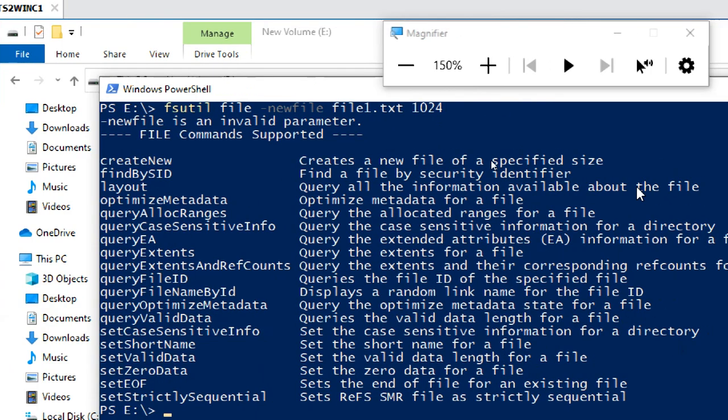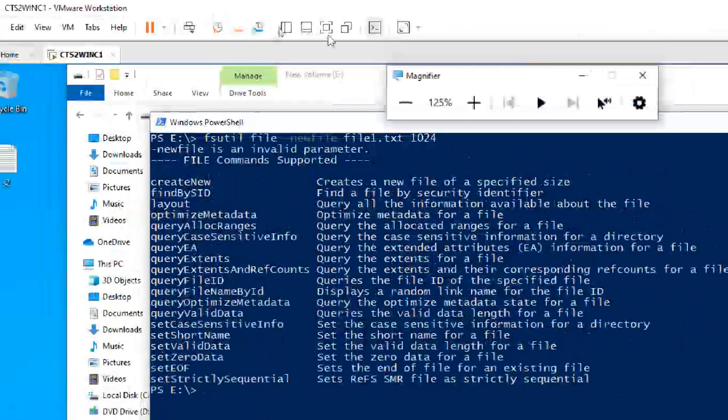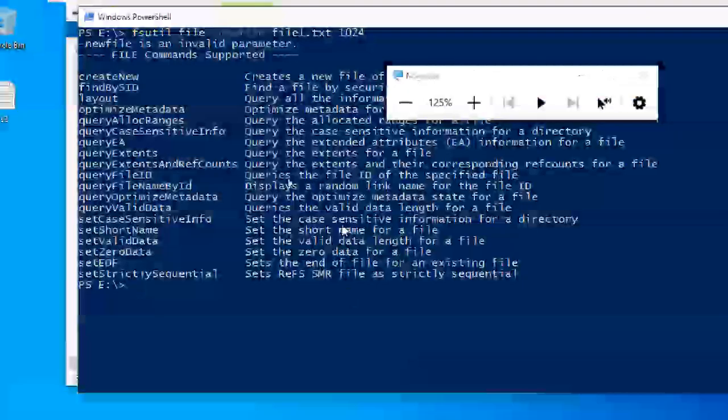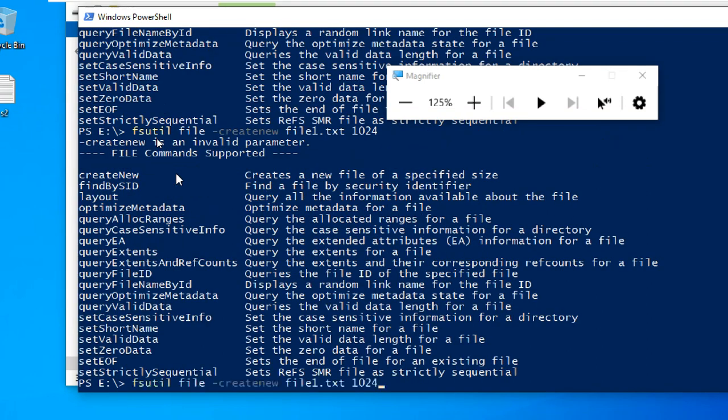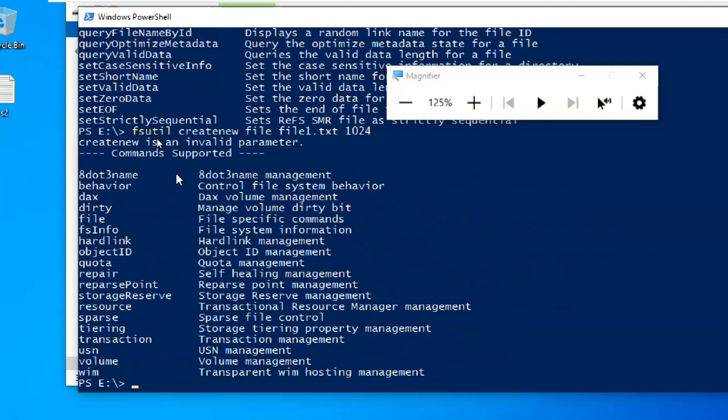So it is throwing an error because I did not do it properly. Yeah, very good. Now it is showing the file in white color.